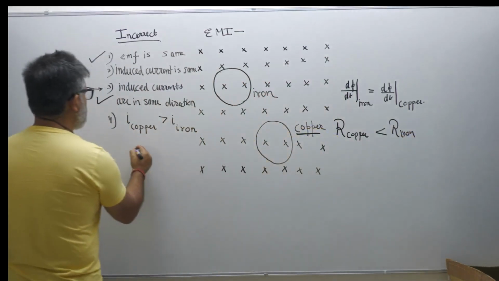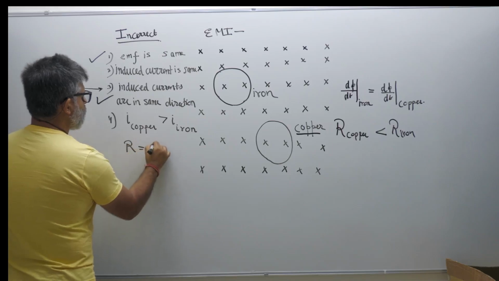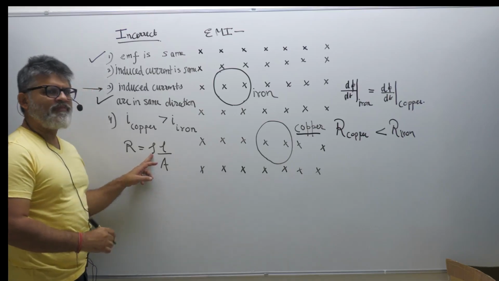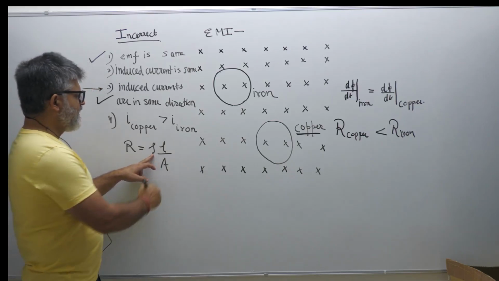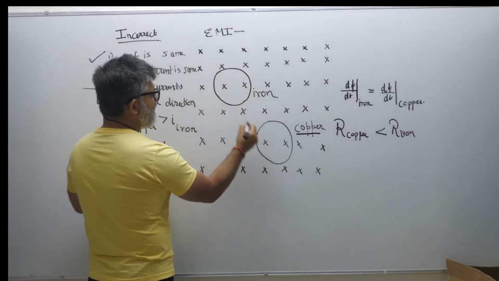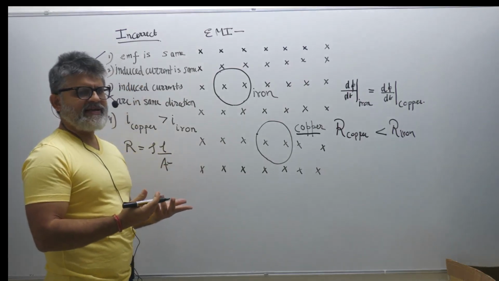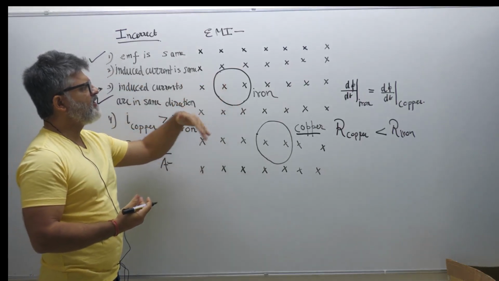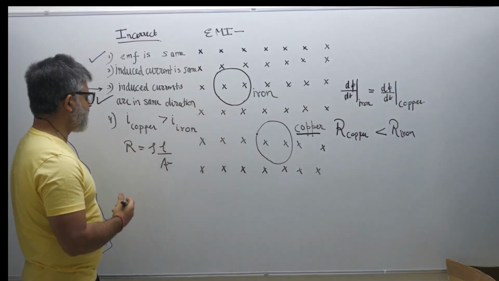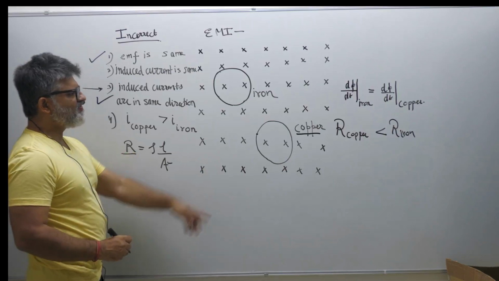So R is equal to ρL/A, right? So resistivity of copper is low. It's a very good conductor. The length is identical. The area of cross section is identical, right? Because I said both are dimensionally equal, so even the cross sectional area is same. So the resistance of copper is very less.